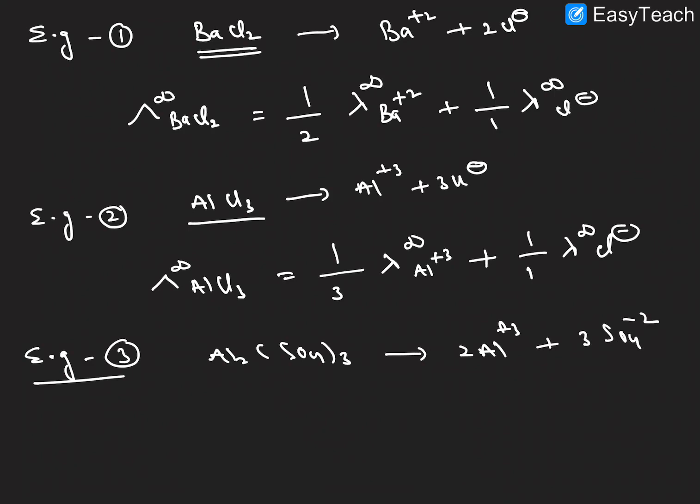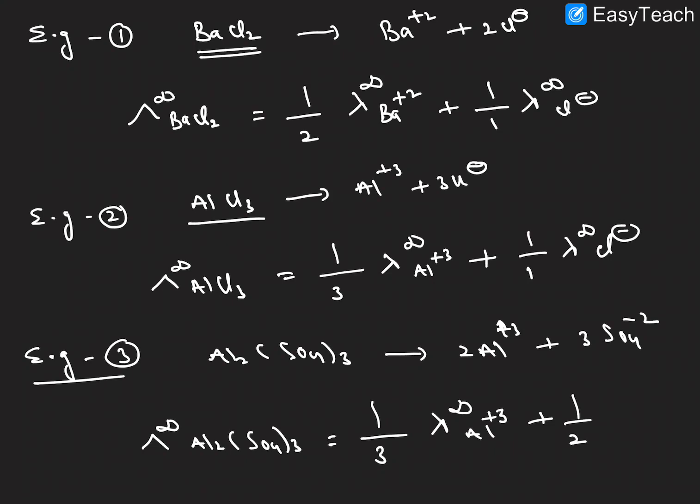Now the representation of equivalent conductance at infinite dilution: lambda infinity of Al2(SO4)3 equals 1 by 3 for the charge of aluminum, lambda infinity of Al plus 3 cation, plus 1 by 2 for the charge of the anion.